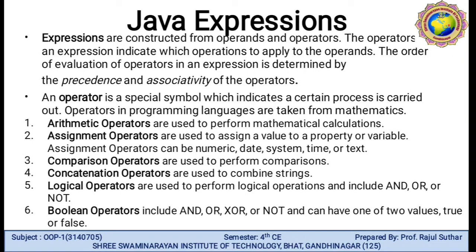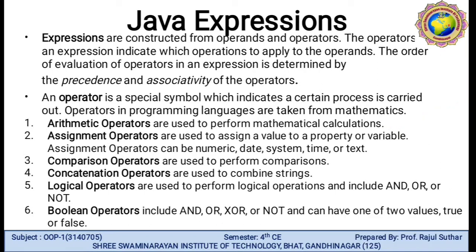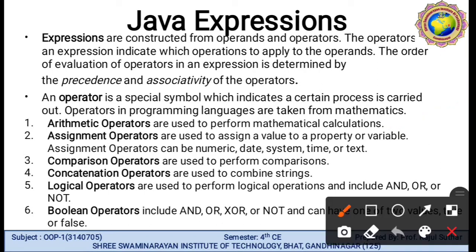Here 6 types of operators are used. In C programming we are all familiar with these 6 types of operators. The first one is the arithmetic operator, which does arithmetic operations like addition, subtraction, multiplication and division. A plus B, A minus B, A multiplied by B, all are arithmetic operators. Then the assignment operator.